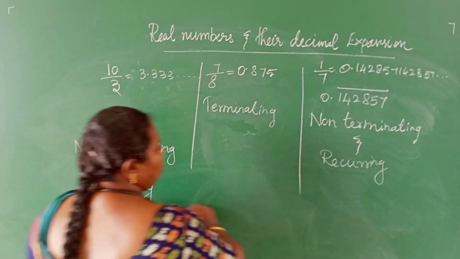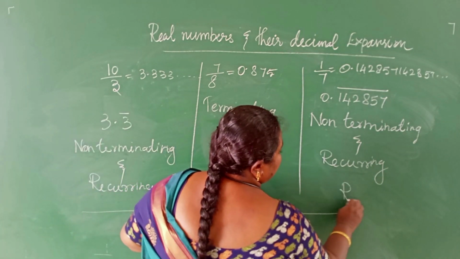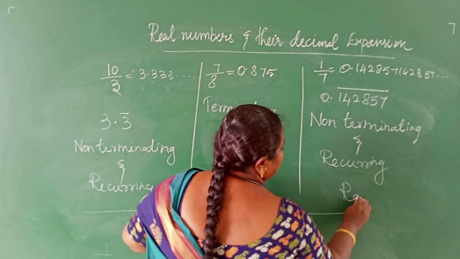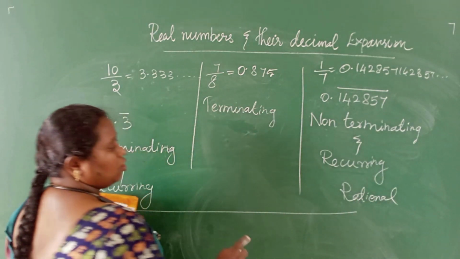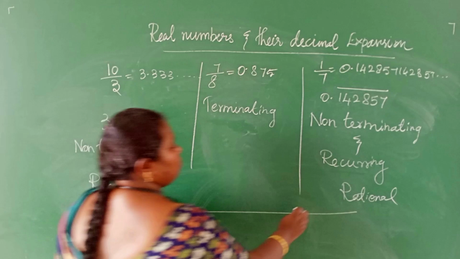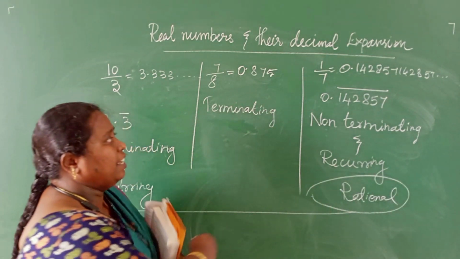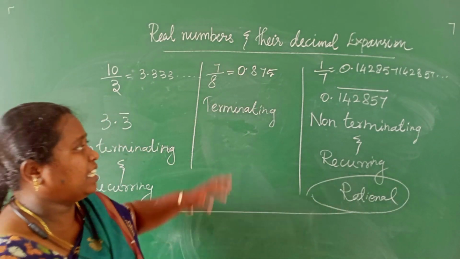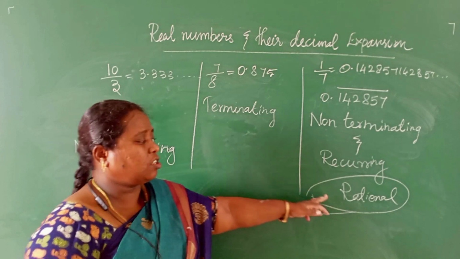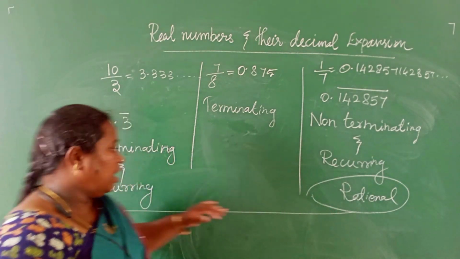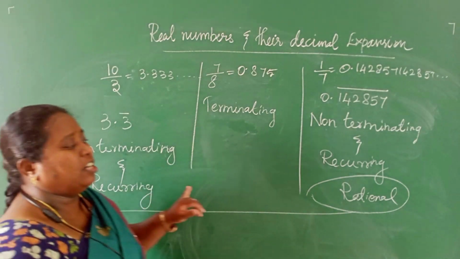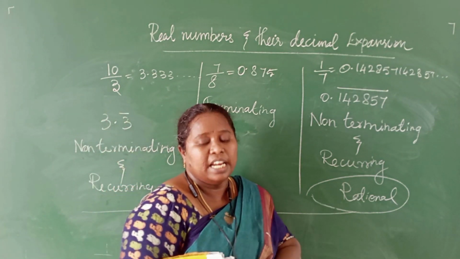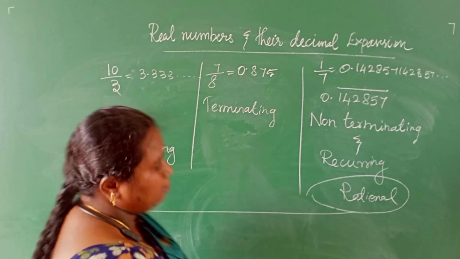So, terminating, and non-terminating and recurring numbers are called rational numbers. If a number has an end point, it is terminating, and it is called a rational number. If a number is non-terminating and recurring, it is also called a rational number. Let me see this in a tabular column.